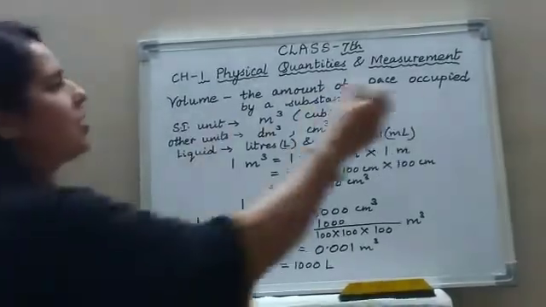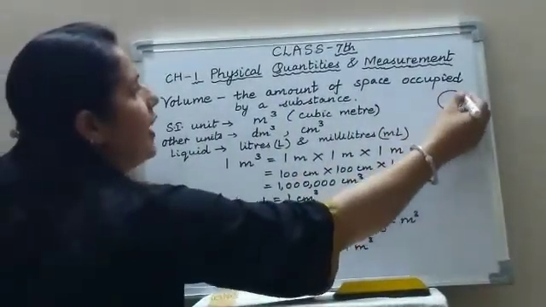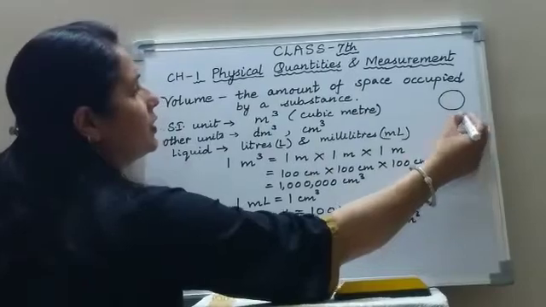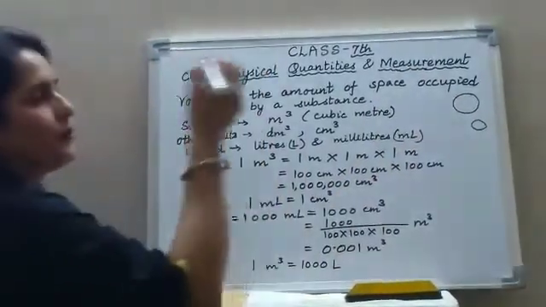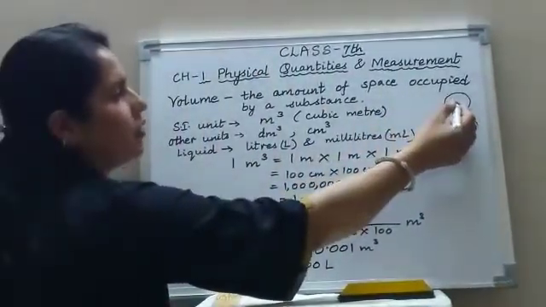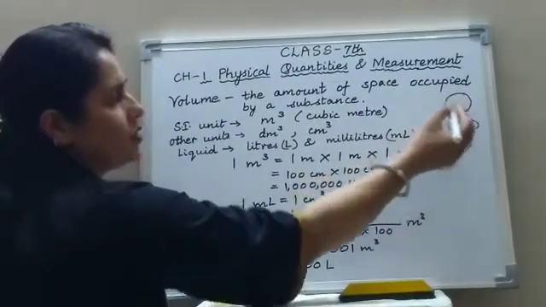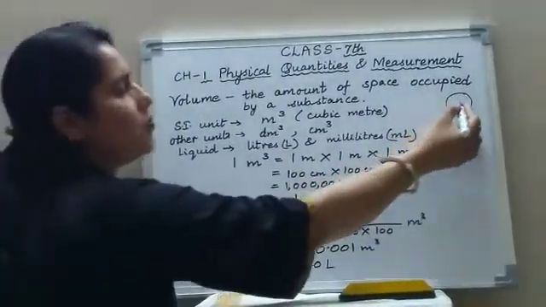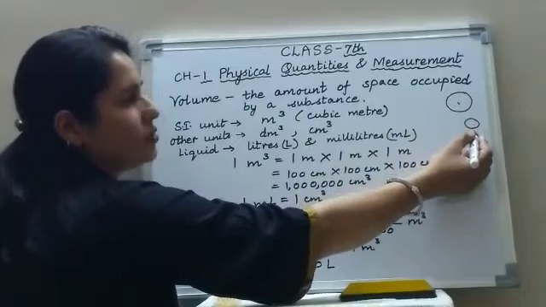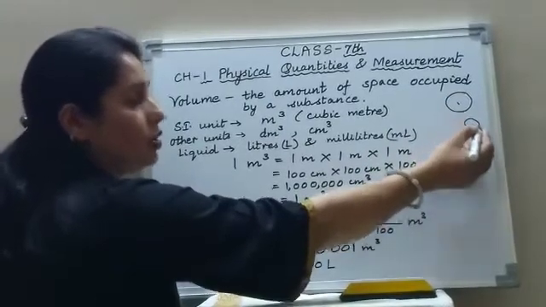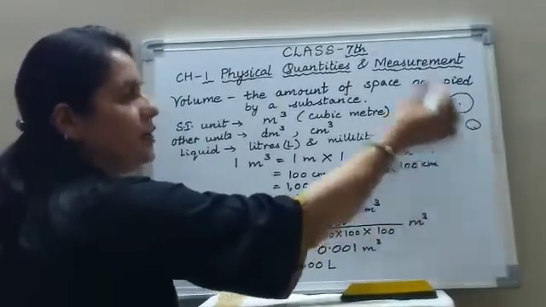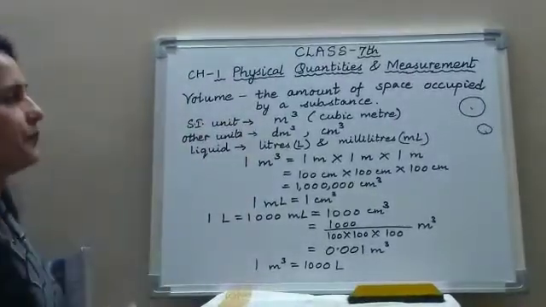If you compare a football and a rubber ball, the football is occupying more space. So it will have more volume as compared to this rubber ball. Although this rubber ball may be heavier than this football.